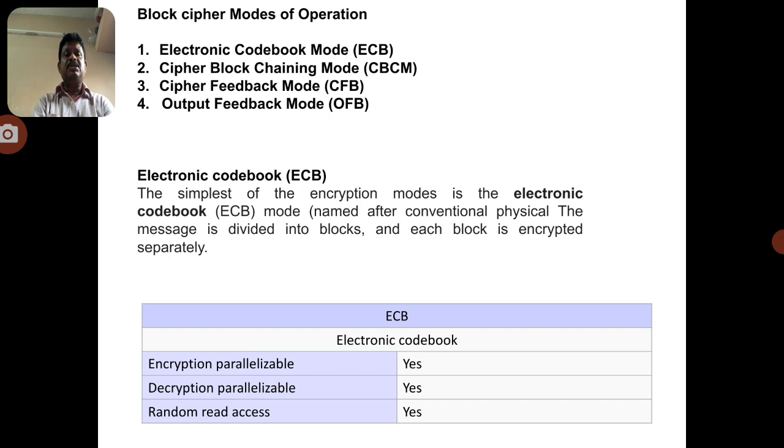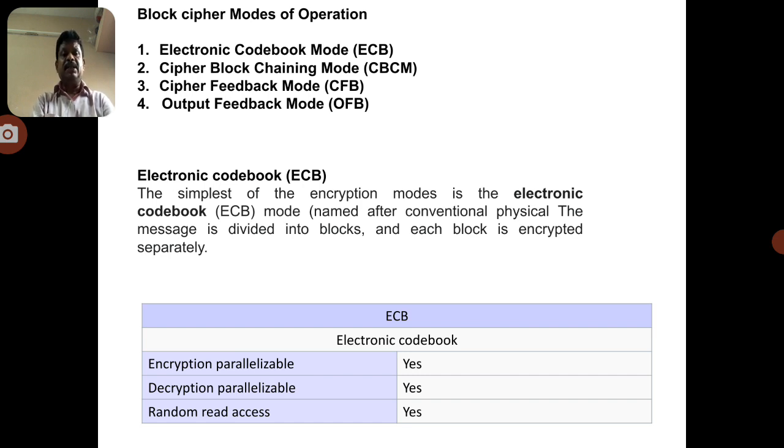The second dimension of cryptography is the number of keys used. Two different types of keys can be used. One is conventional cryptography, which means a single key is used on both sides, for encryption and decryption. The second type is public key cryptography.